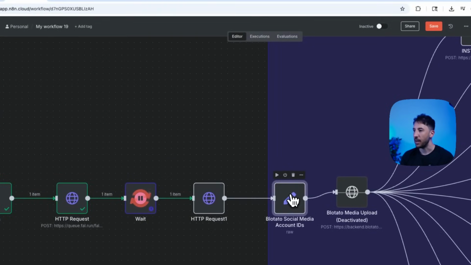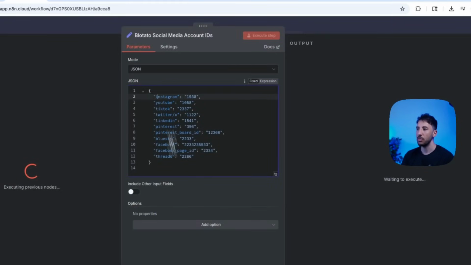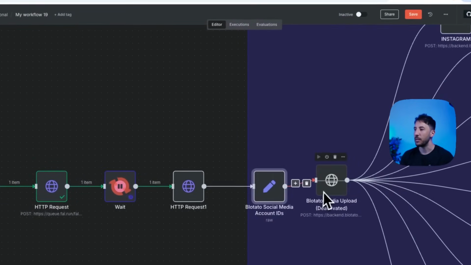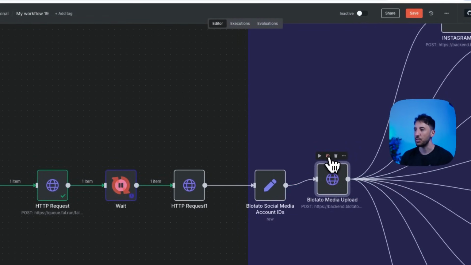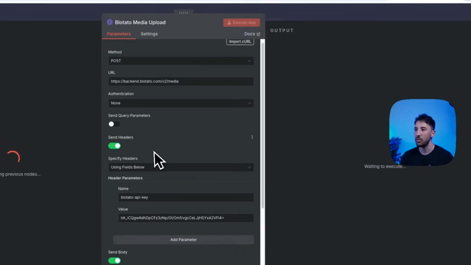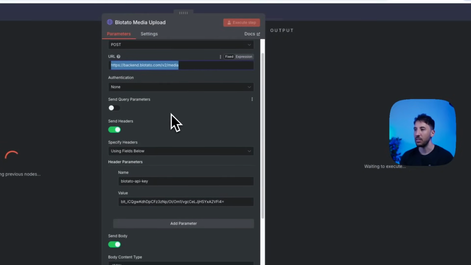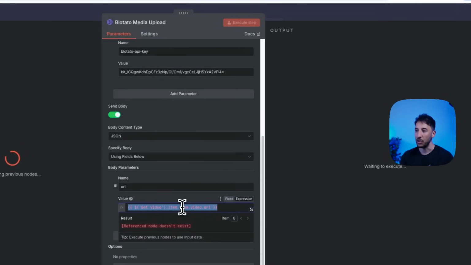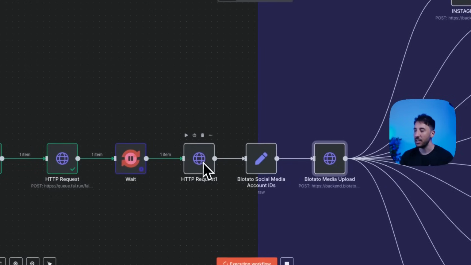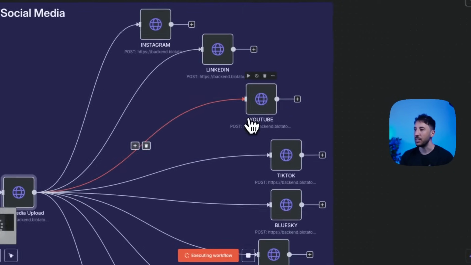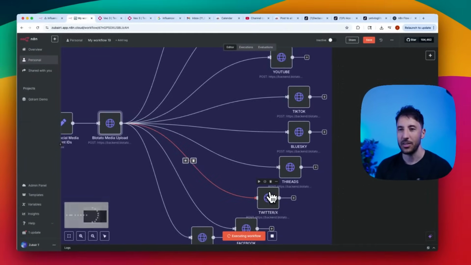Okay. What this is doing is you're adding your Blotato ID. Like I said, once you watch that previous video, it will all make sense to you. Basically, you're logging into different social media accounts, and then based on that, you will use an HTTP request node to reach out to this particular endpoint here with your API key, and you'll get the URL. Once this is done here, we're going to grab it from here, and then afterwards you can just copy and paste this exact node to Instagram, LinkedIn, YouTube, TikTok, Blue Sky, Twitter, everything else, right?